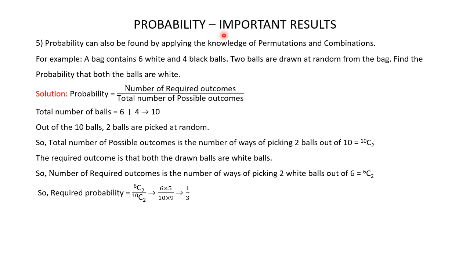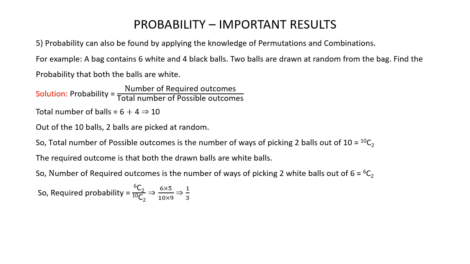Here are a few more important results that you have to remember. Probability can also be found by applying the knowledge of permutations and combinations. For example, a bag contains 6 white and 4 black balls. 2 balls are drawn at random from the bag. Find the probability that both the balls are white. We know that probability is equal to number of required outcomes divided by total number of possible outcomes.